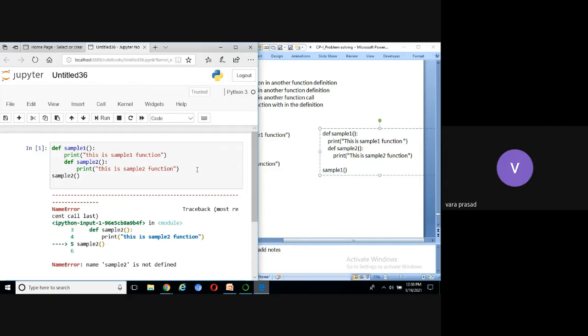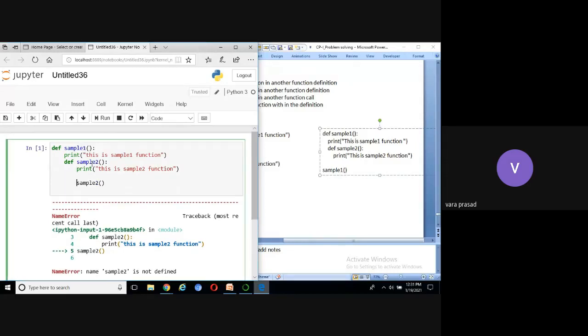See, here there is a fundamental rule. Definition and call should be in one block only. Whenever we define a function, we can call the function within the block. Now you can see here, sample 1, if I write here before sample 1, both are in same block or different block?